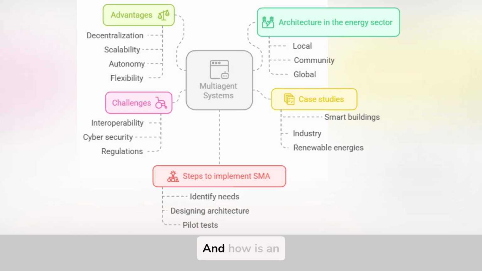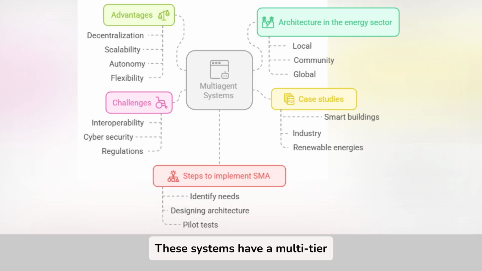Understood. And how is a MAS organized in energy? Good question. These systems have a multi-tier architecture. For example, at the local level, an agent could manage the energy consumption of a building. At the community level, agents coordinate several microgrids, and at the global level, they monitor the entire grid. Each agent has defined roles, such as monitoring power generators, managing batteries, or facilitating transactions in the energy market.